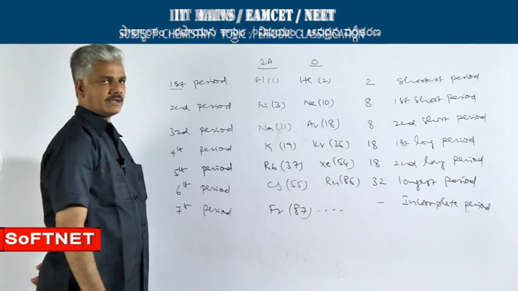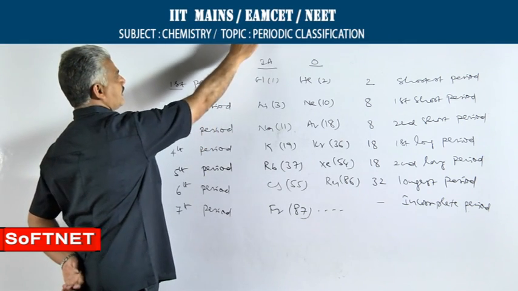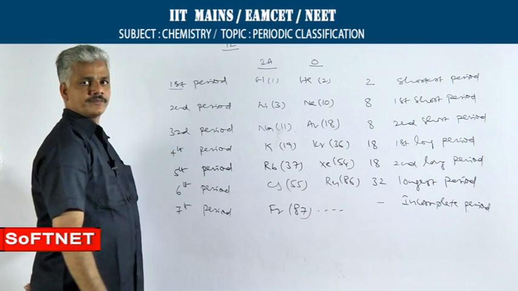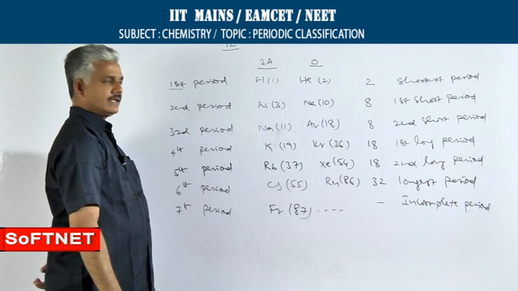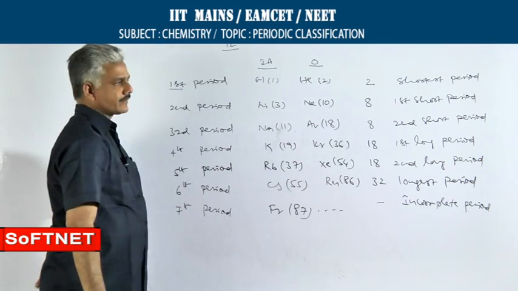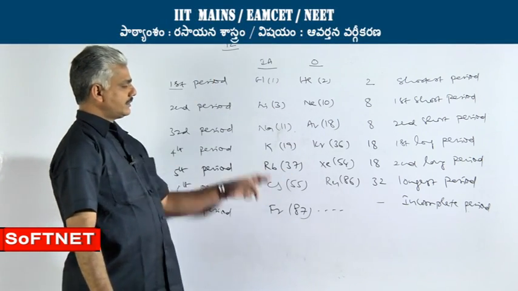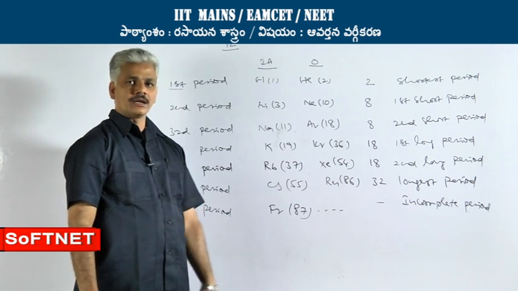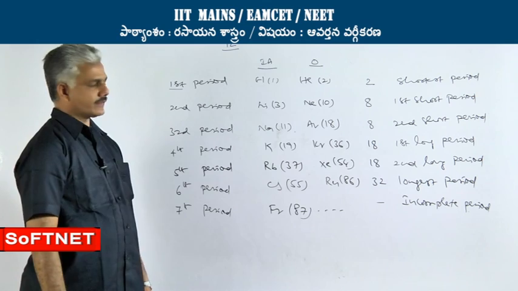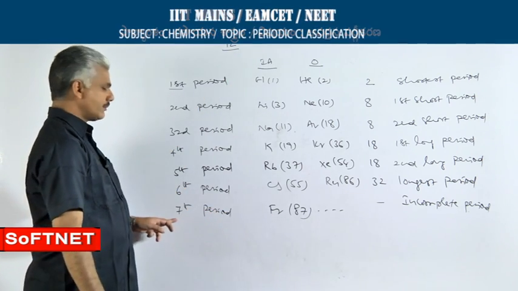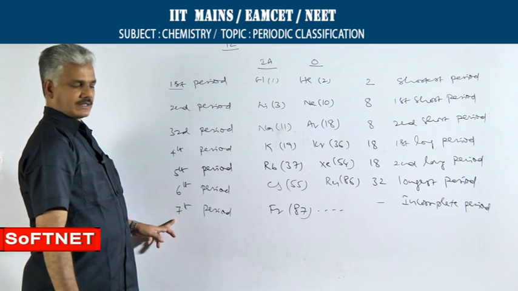Say for example, what is the period number of an element with atomic number 92? You can easily identify it by remembering the range. 92 comes in between 87 and 110. So, the element with atomic number 92 belongs to 7th period, you can say.